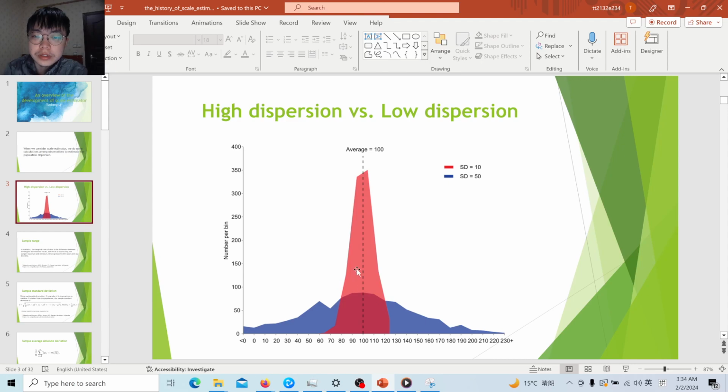So we try to measure how different the values are relative to the center, relative to the average. For example, in the red population most values are very close to the center, but in the blue population there are many values far away from the center. So the blue population has a much higher dispersion compared to the red population.